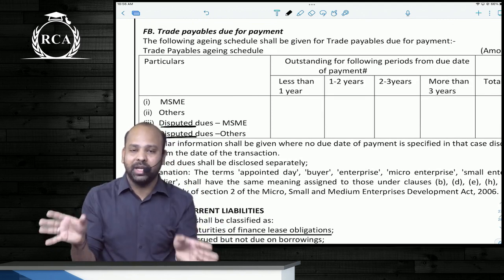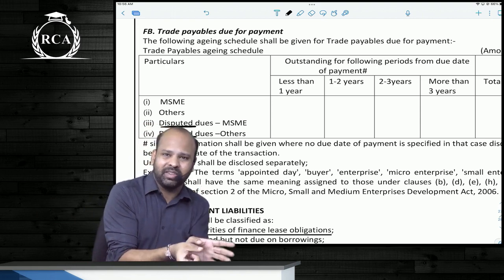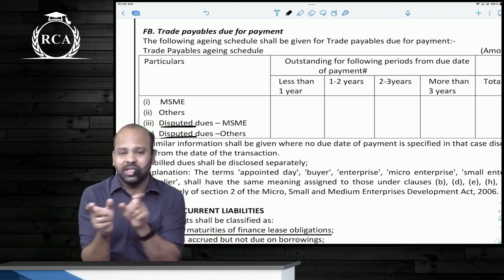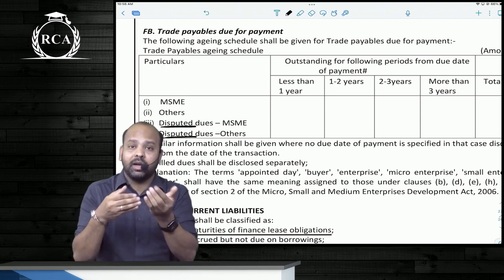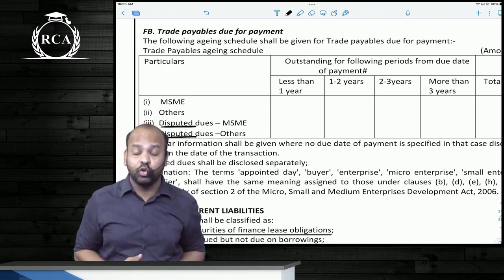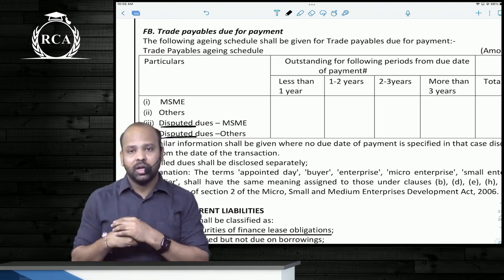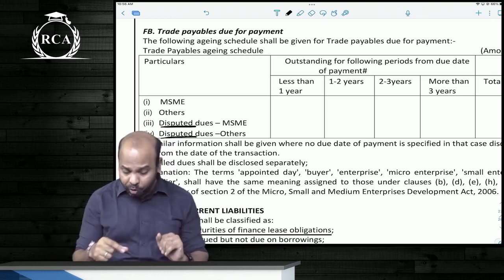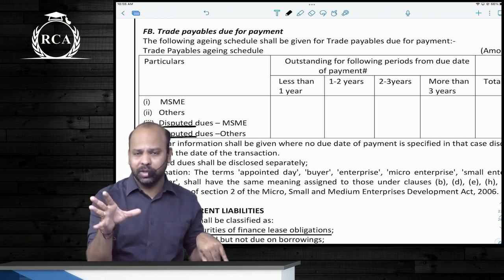So trade payables, what is the amount payable to MSMEs? What is the amount payable to others? Is it a disputed due or not? And the aging schedule, is the amount outstanding for less than 1 year? Is it 1 to 2 years? Is it 2 to 3 years, or more than 3 years? I'm not writing that in the table there as such, but you have to remember this.